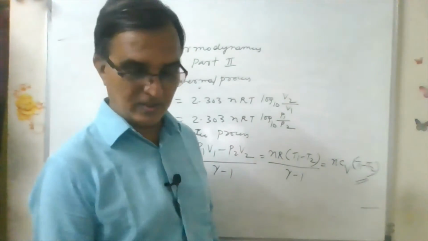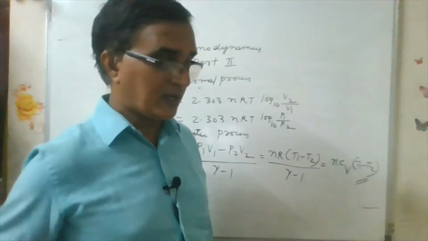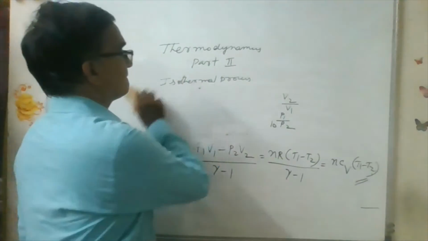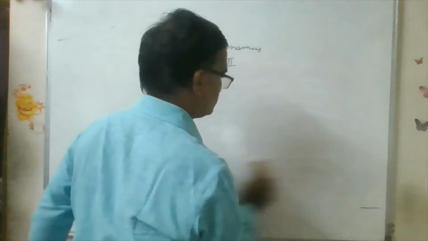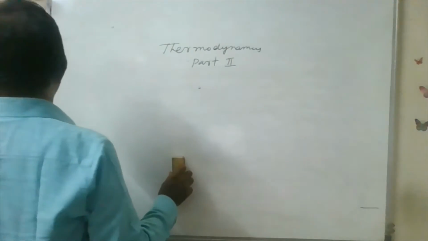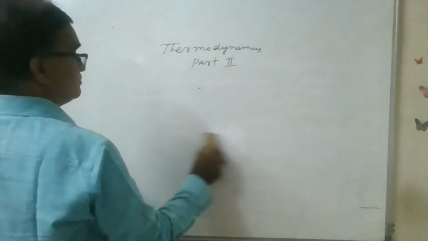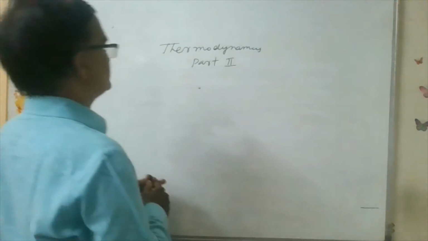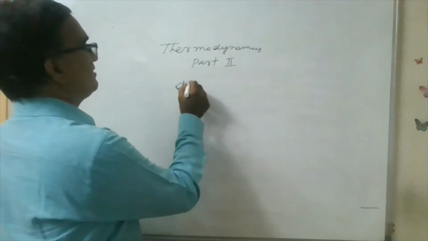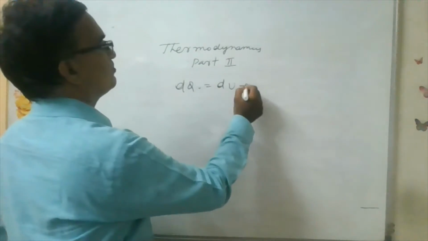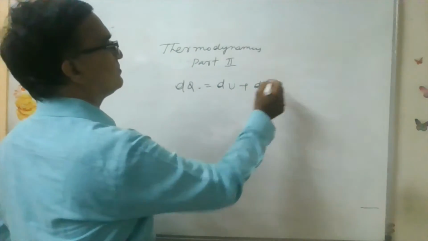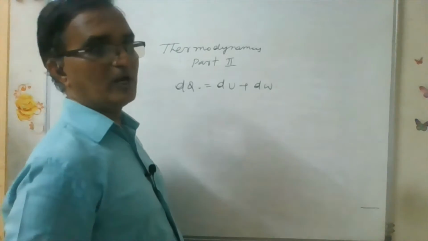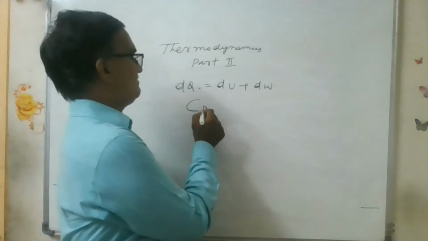Okay. Now, coming back here. Work done is PdV. Now here, from the first law of thermodynamics, dq is equal to dU plus dW. Now you have molar heat capacities Cp and Cv.